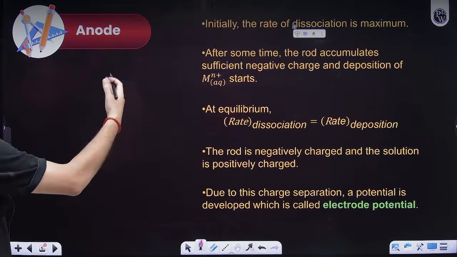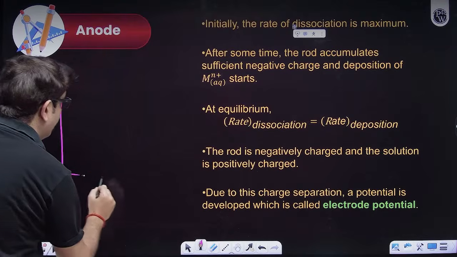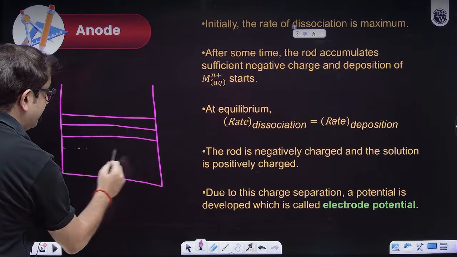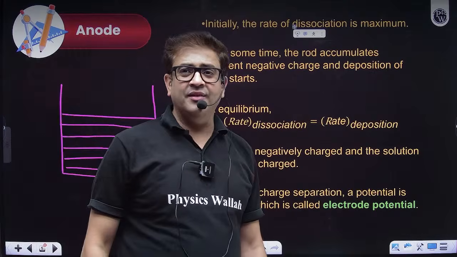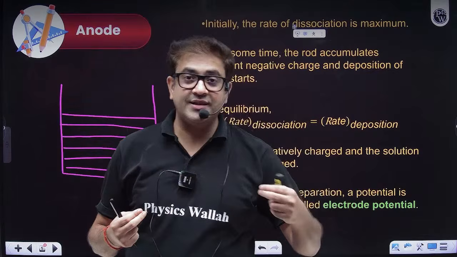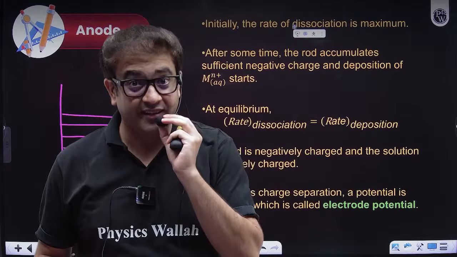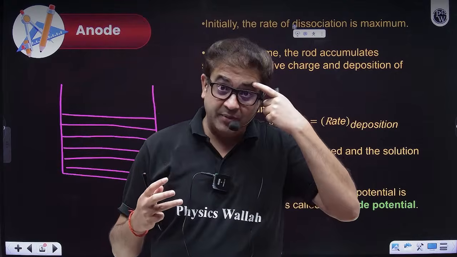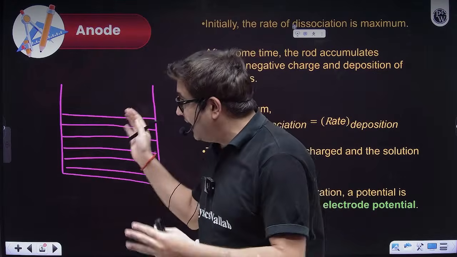So let us define an anode first. Let's say I have a bucket. I use water because I need ions, but water has no ions. Water is very much less, water is not even an electrolyte. Yes, it partially dissociates into H plus and OH minus ions, but those ions are very limited. They cannot be used to conduct. So we have to add ions.